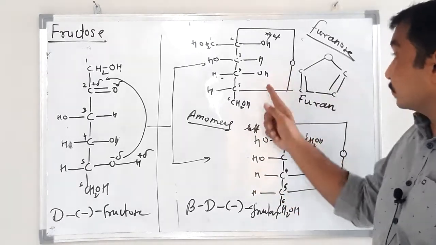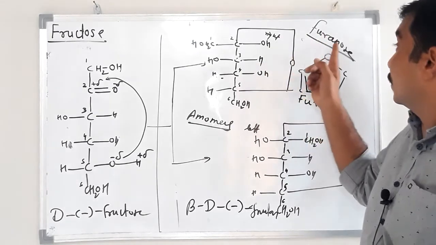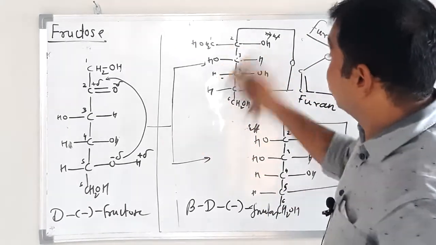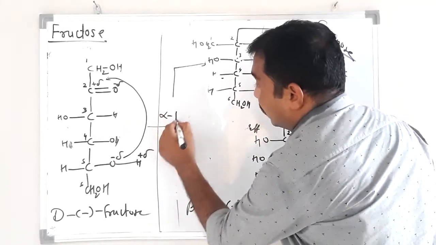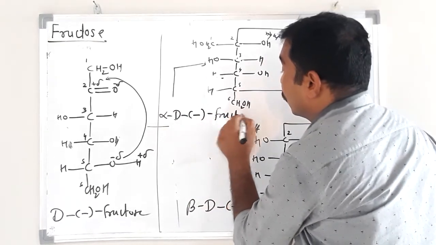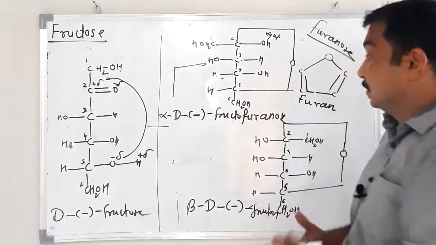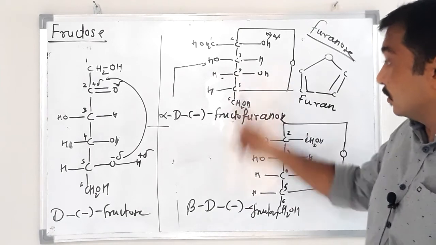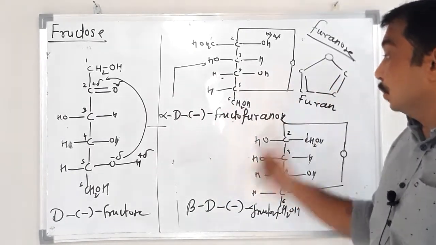Therefore, the cyclic structure of fructose is known as furanose structure, and due to this the name given is alpha D negative fructofuranose. What is the name of this cyclic structure of fructose? Alpha D negative fructofuranose.